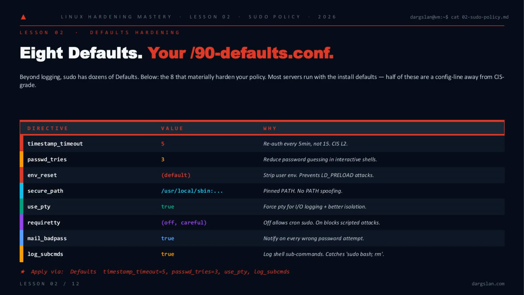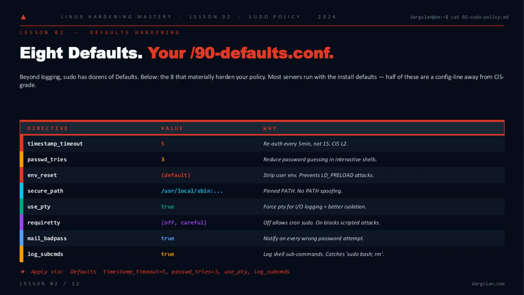Logging is one pillar, the defaults block is the other. Sudo ships with dozens of these, but 8 of them carry real hardening weight. Drop timestamp_timeout to 5, so reauth happens every 5 minutes instead of 15. That alone clears CIS Level 2. Cap passwd_tries at 3. Keep env_reset and secure_path on, so LD_PRELOAD tricks and path spoofing die at the door.